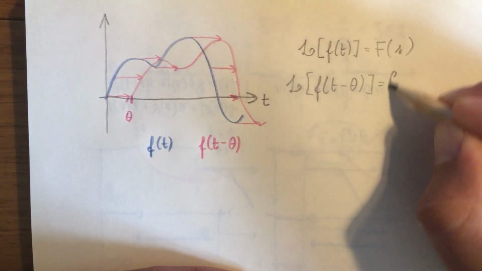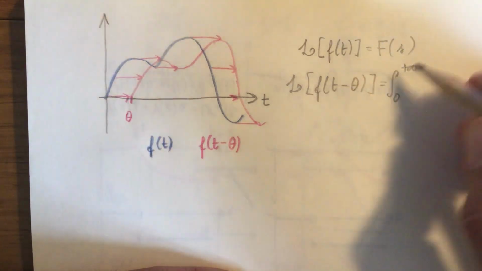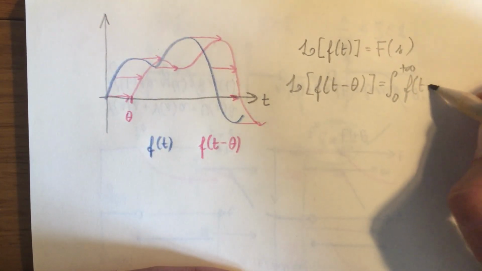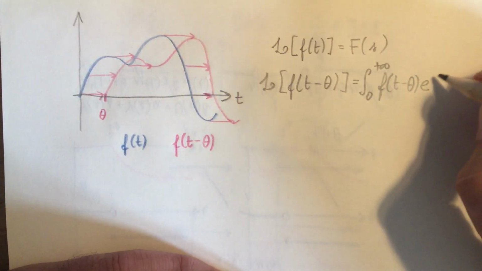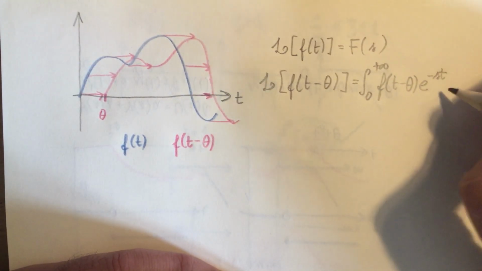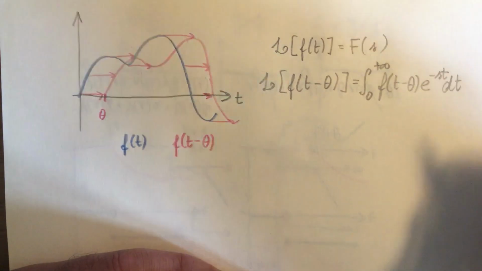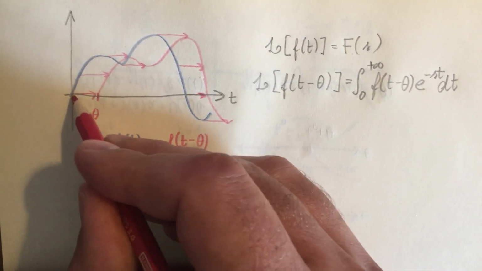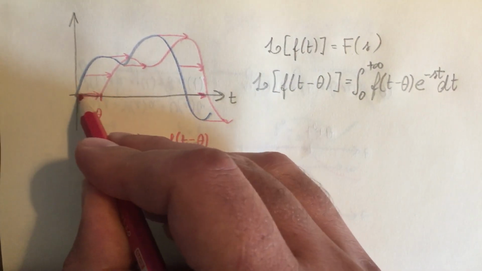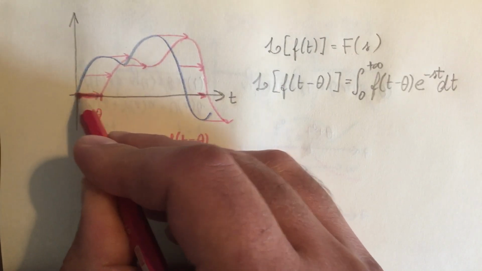By definition, it will be the integral from 0 to infinity of the function of which I want to know the Laplace transform multiplied by the kernel, which is this, and we integrate in order to t. Notice that the delayed signal until time instant theta is equal to 0.